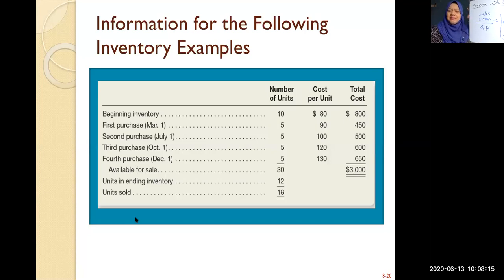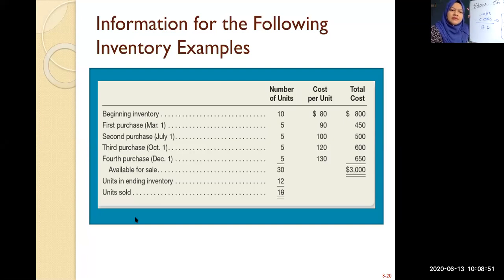So whenever the company makes a disposal or makes sales of the goods, they don't actually record the sale. So you don't have the cost of goods sold. When you talk about periodic, you refer to this information, and all this information is given to you. In order to determine the cost of goods sold, you have all the information about the number of units. At the end you have 12 units in ending inventory.